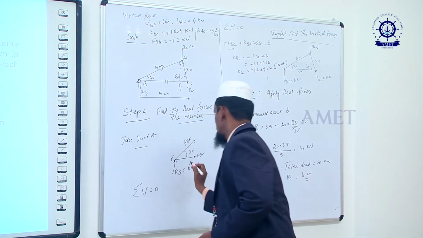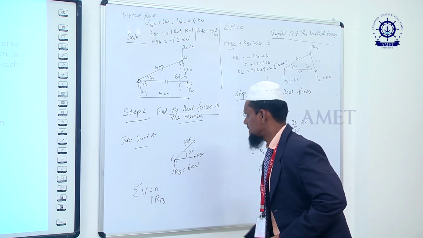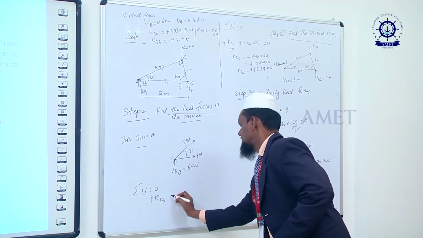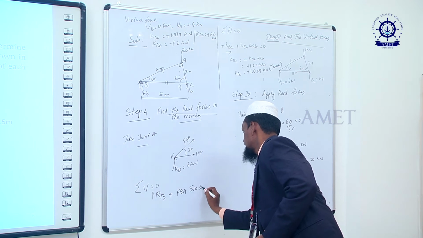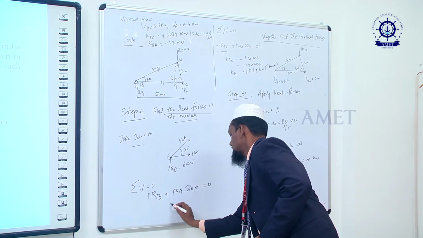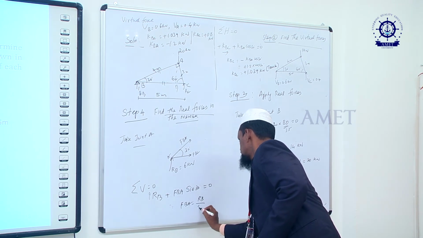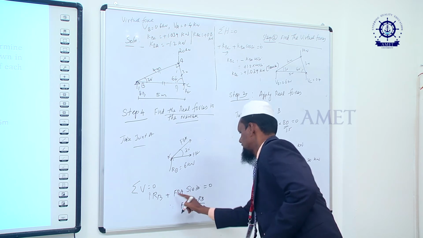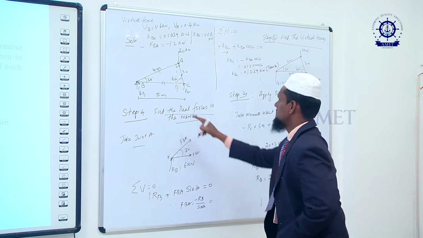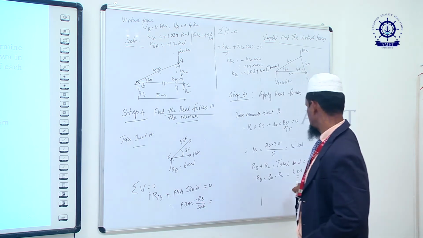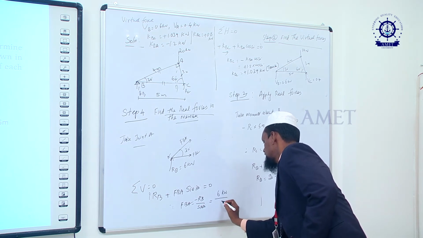Vertical components equal to 0. We had RB upward, so positive. So RB plus FBA sin 30 is equal to 0. Therefore FBA is equal to minus RB by sin 30, bringing to the right hand side it becomes minus. RB we have just found, 6 kilonewton, and sin 30 is equal to 1 by 2.